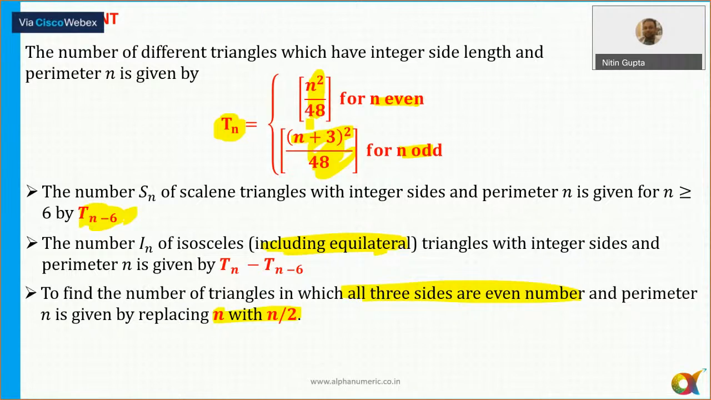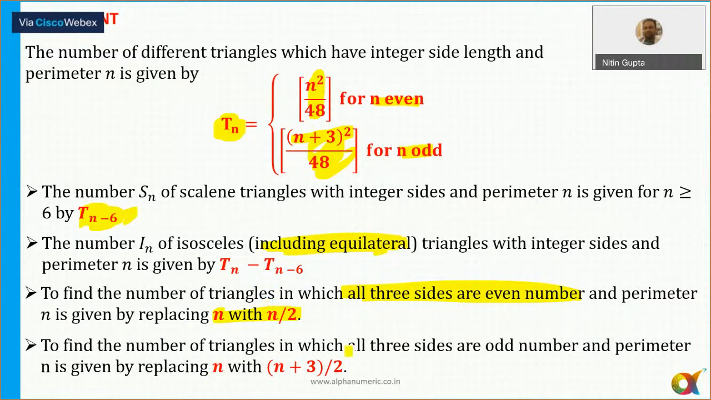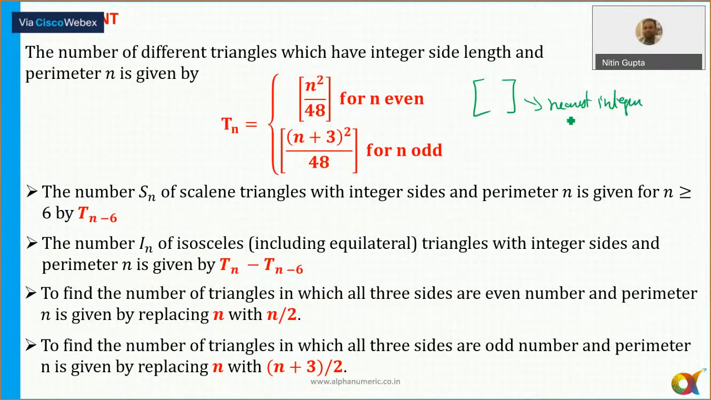Now, if I need to find out the number of triangles in which all the 3 sides are odd numbers, then in that case you need to replace the perimeter n by (n plus 3) by 2 here. Also, the important thing here is the meaning of this bracket. This bracket means nothing but the nearest integer. I need to take the nearest integer, not the greatest integer or the smallest integer, but the nearest integer here.